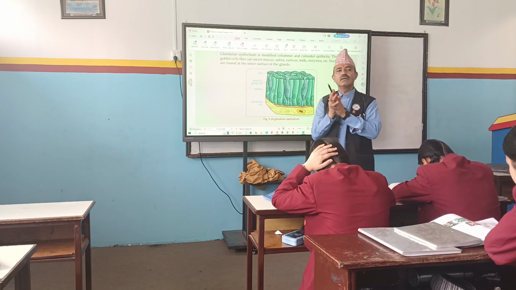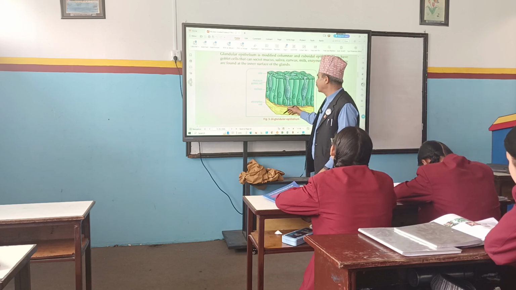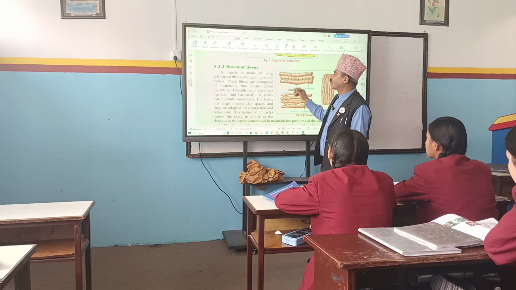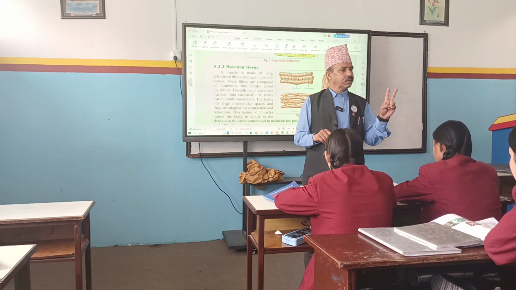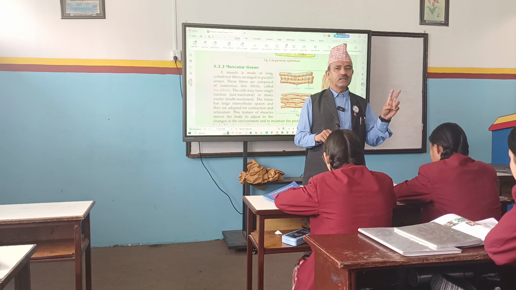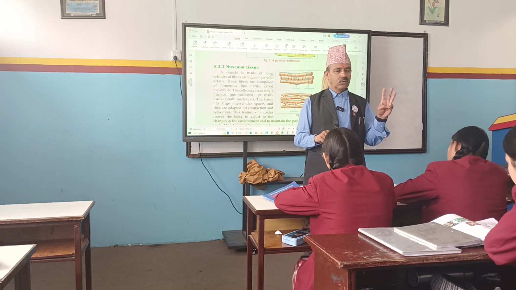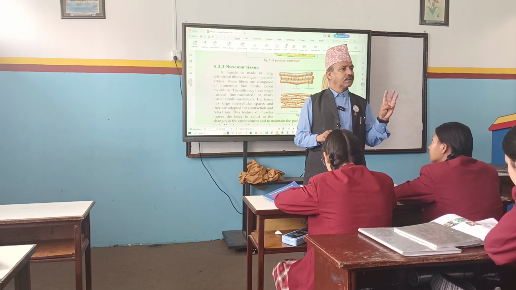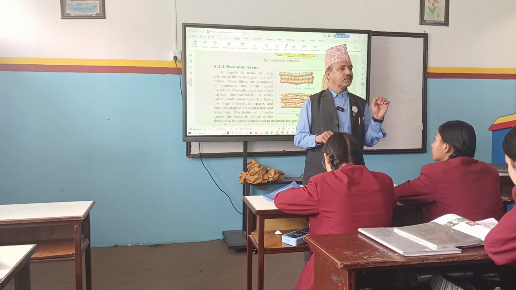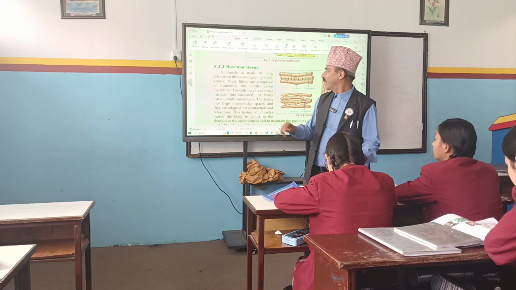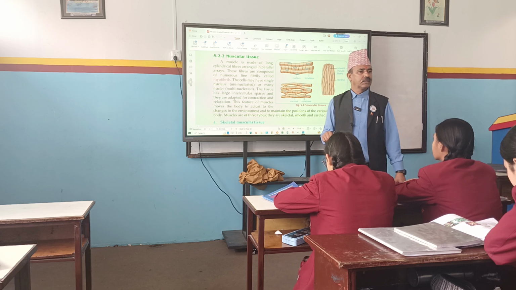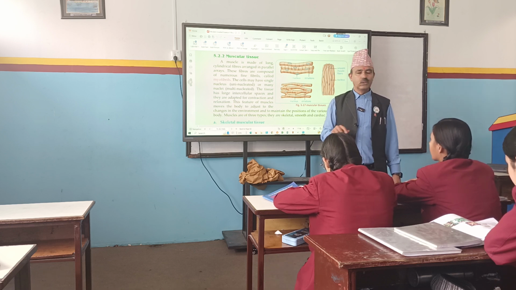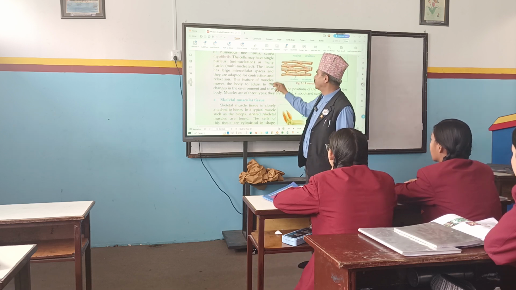Okay, so groups. Did you hear what I said you to do? Group A will read squamous epithelium. Group B, cuboidal. Group C, columnar. Group D, glandular. And group E will read muscular tissue up to here.